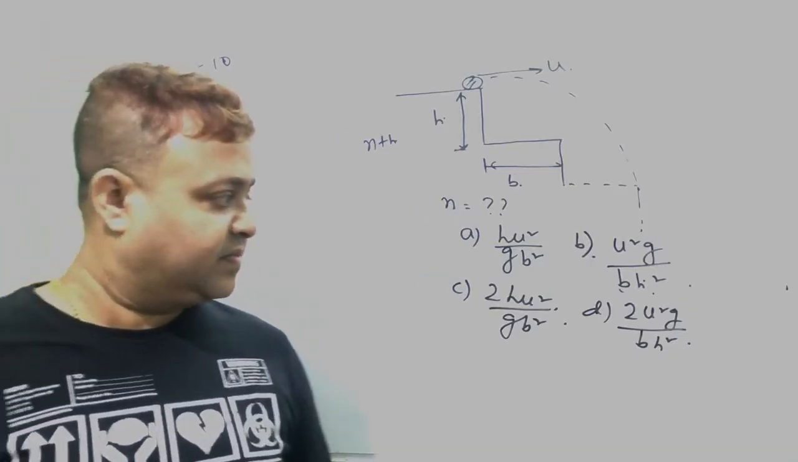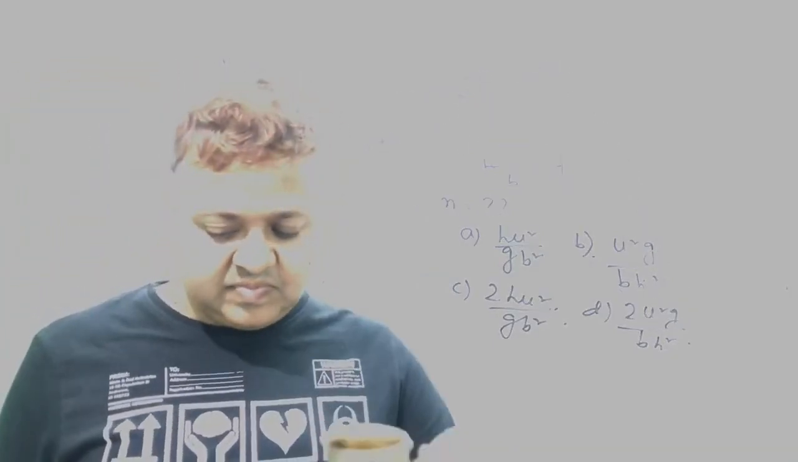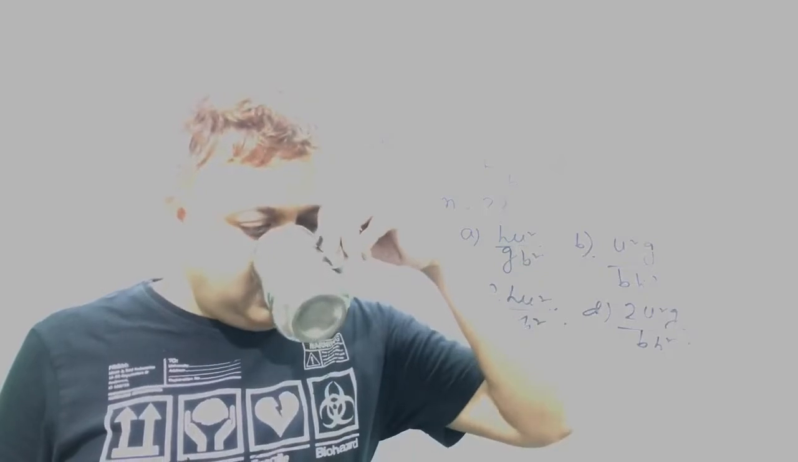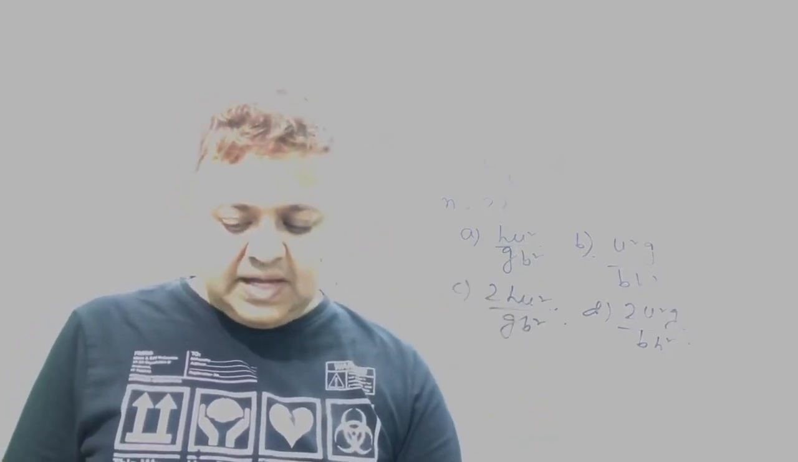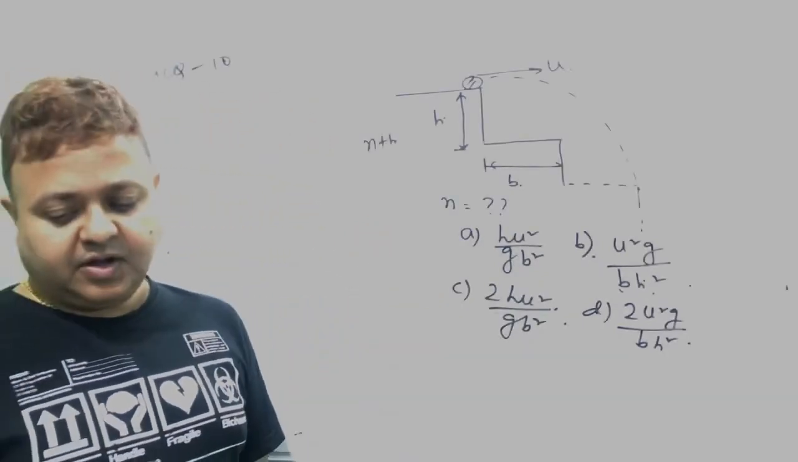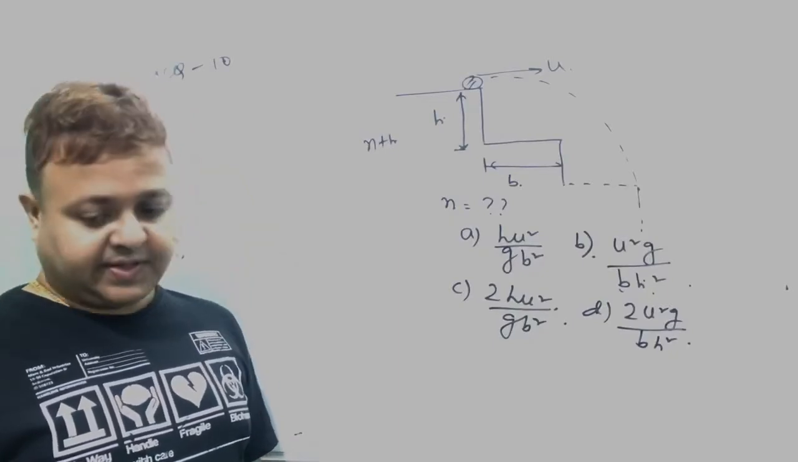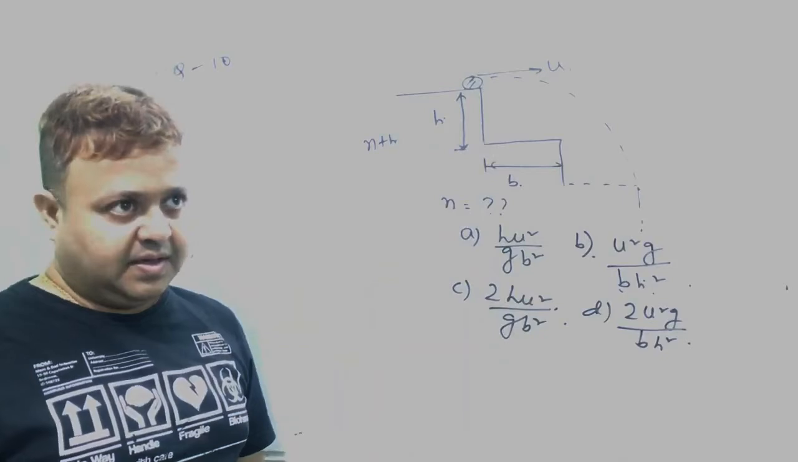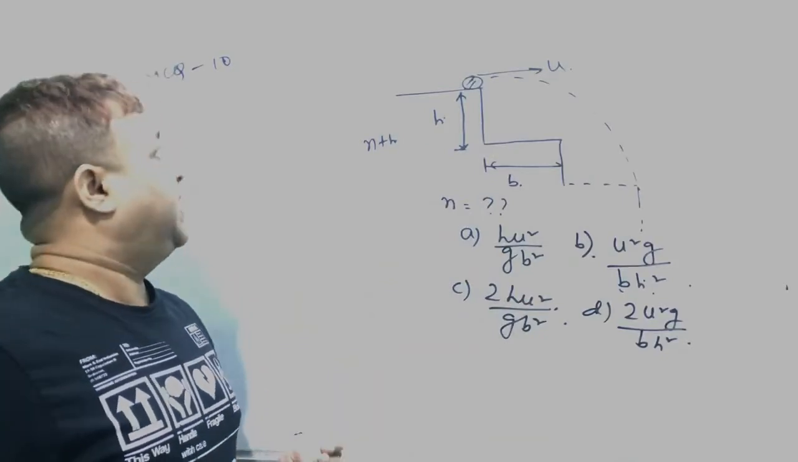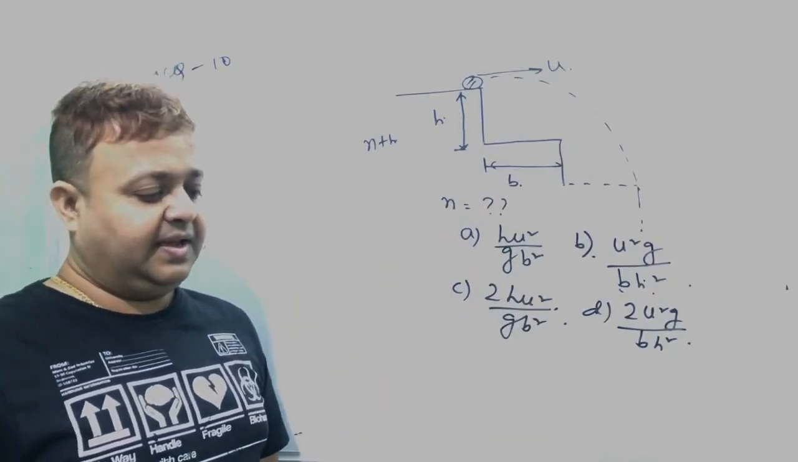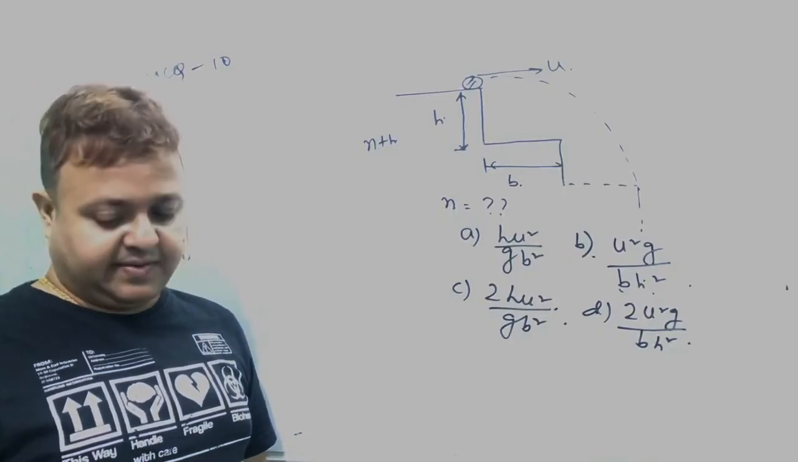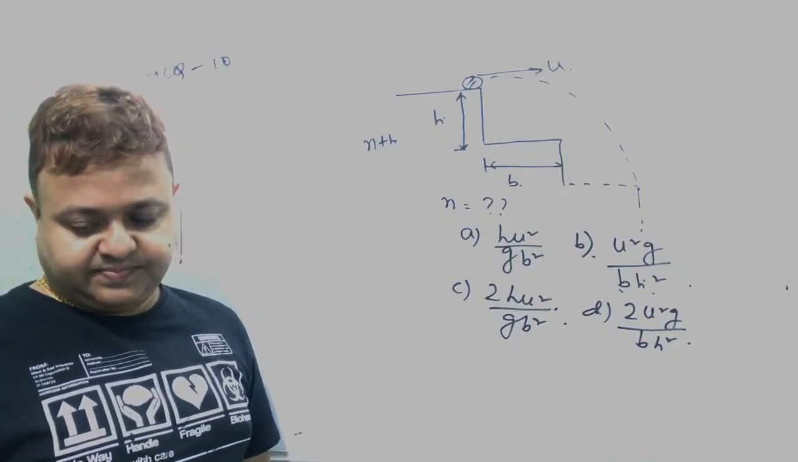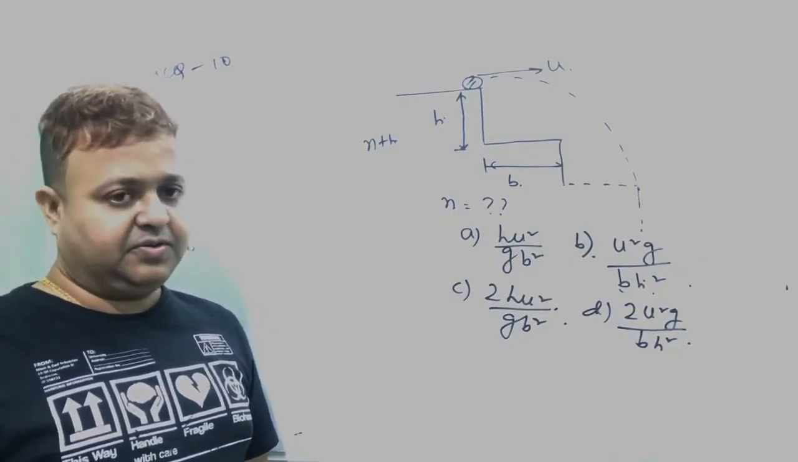Repeat the question. A ball rolls on the top of multiple steps as shown in the figure with the speed of u. It hits the edge of the nth step. Then n is equal to